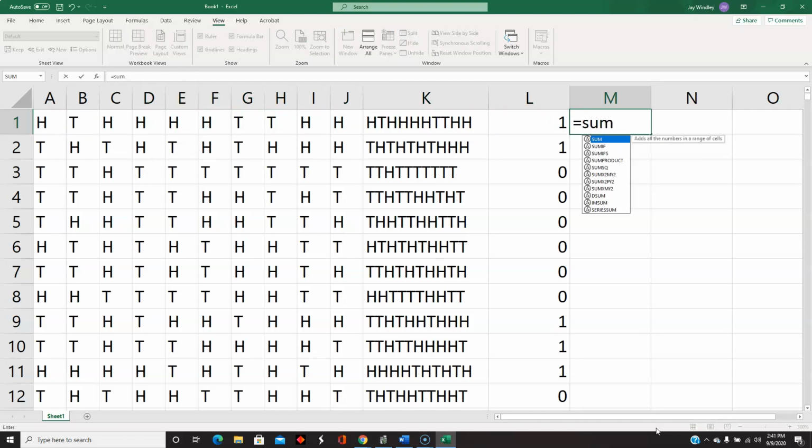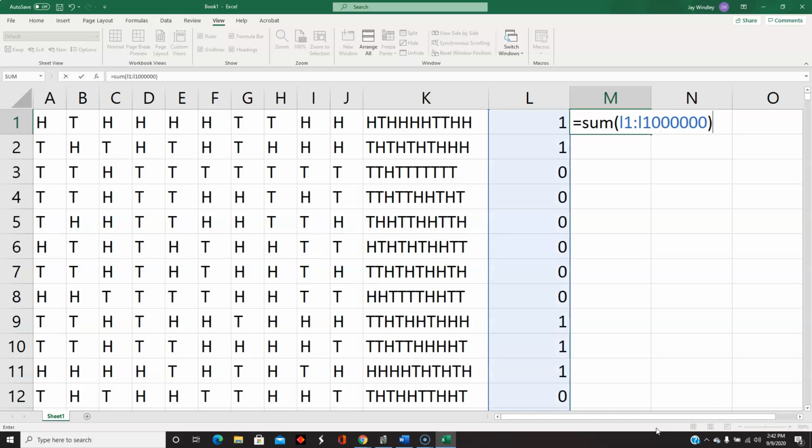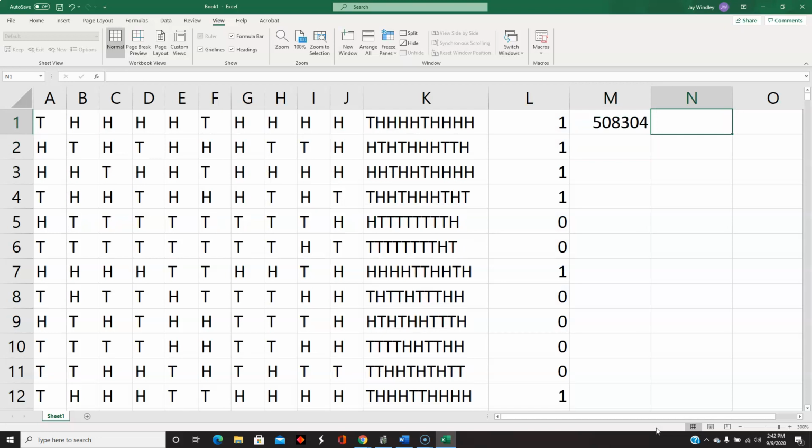Let me just do the sum of L1 through L1 million. And again, I type something so it re-randomizes, and then I can do that number divided by 1 million, and that'll give me my probability.